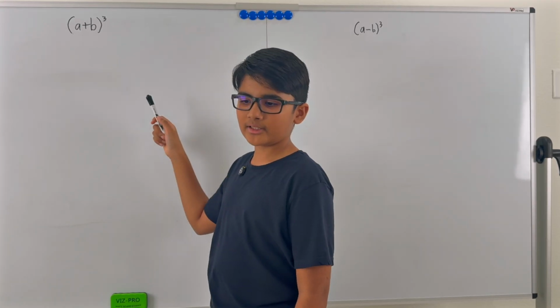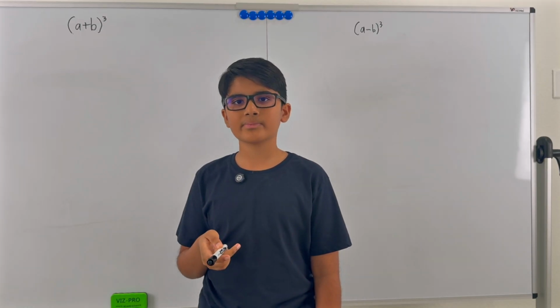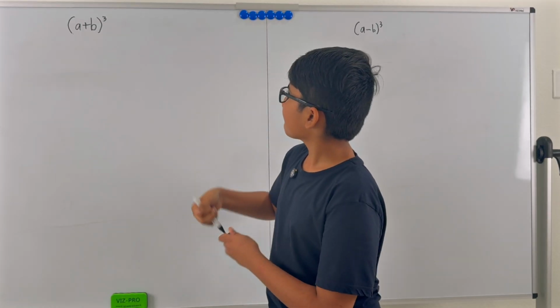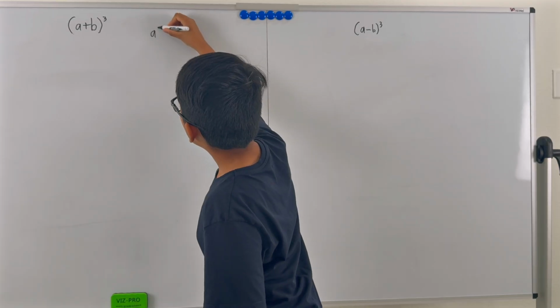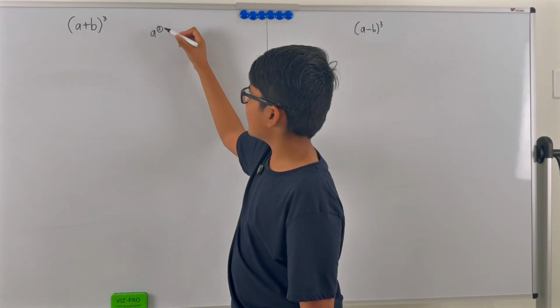So, a plus b whole cube. What does it mean? Well, if you already watched my a plus b whole square video, you see something like this tiny number here.